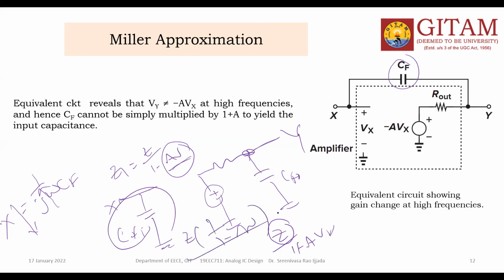So Z1 is equal to Z multiplied with something. Here it is not possible because this CF is present.